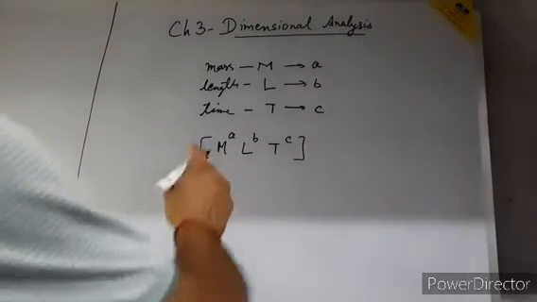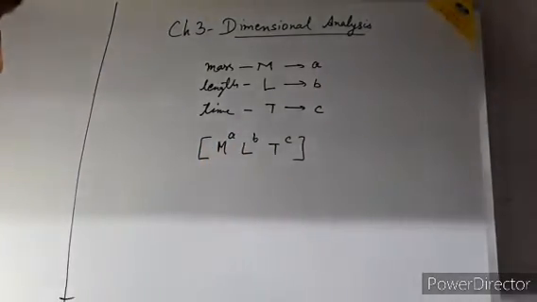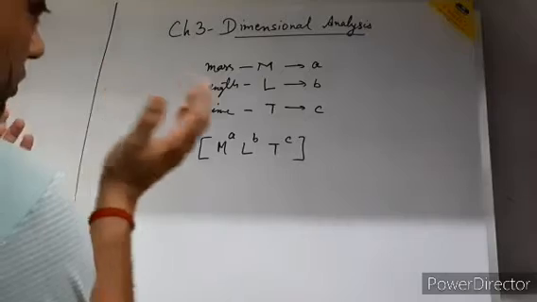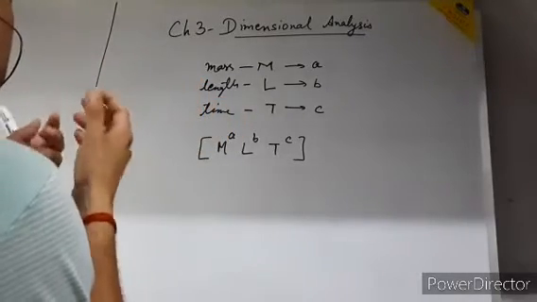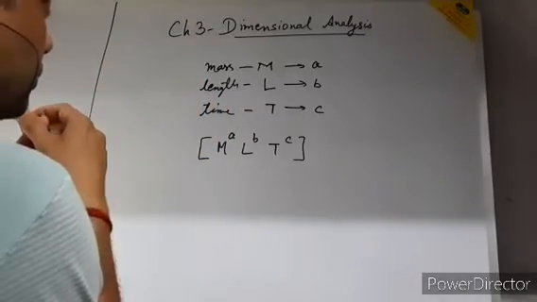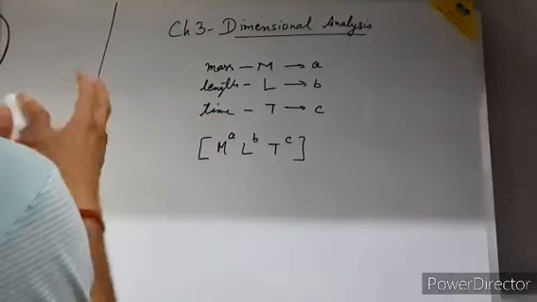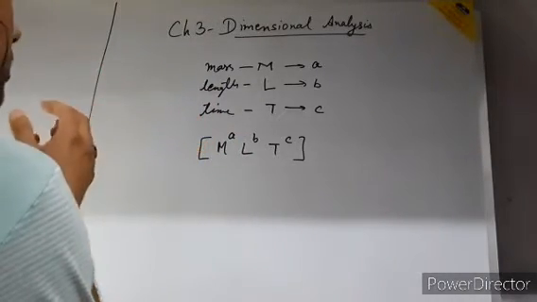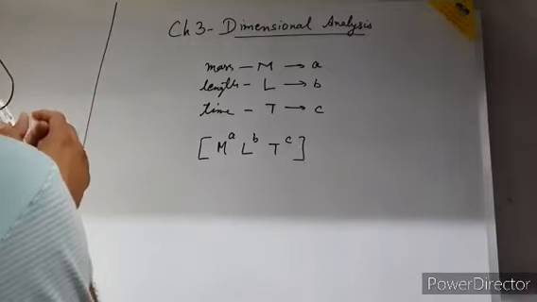This is called the dimensional formula of that quantity. In this section we are going to see which type of quantity is given, and you have to do the dimensional analysis on that particular quantity.